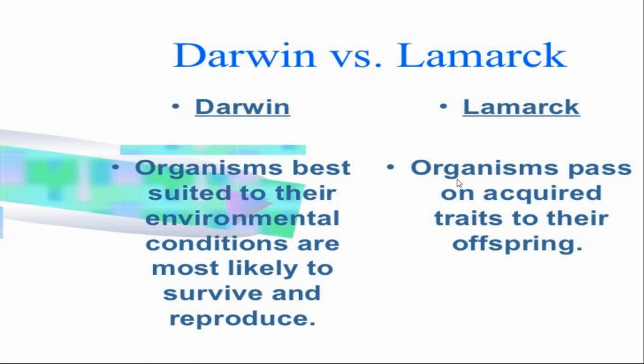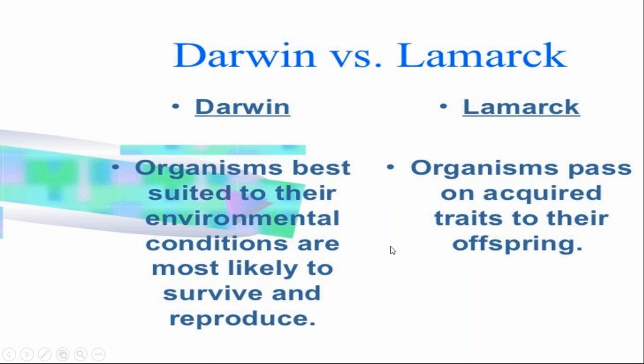This was the comparison between the Darwin and Lamarck theory. Okay, these were the comparisons of Darwin's and Lamarck's theory. Clear to everyone? This is the example which is also given in your book, the example of the giraffe and Darwin's finches.